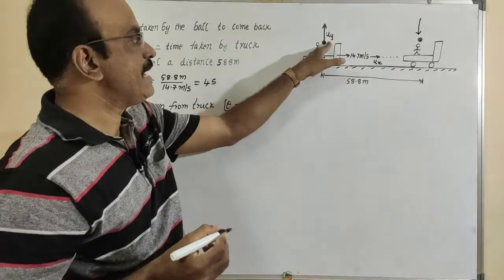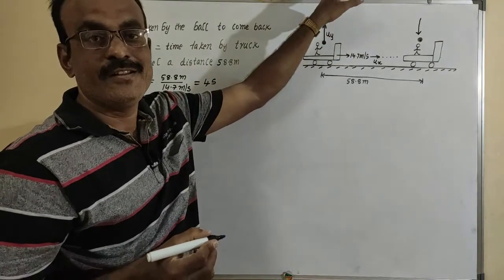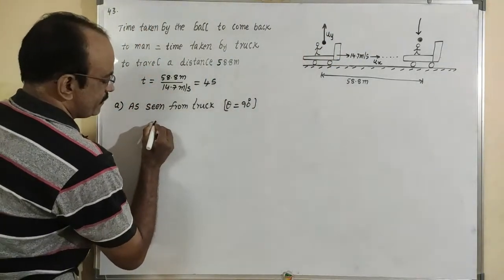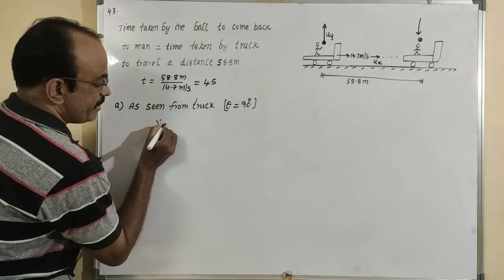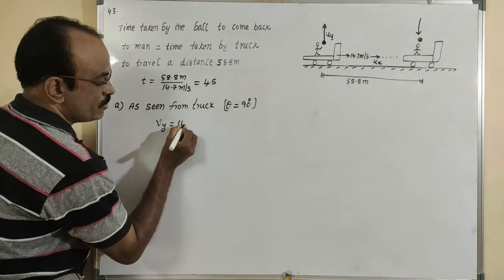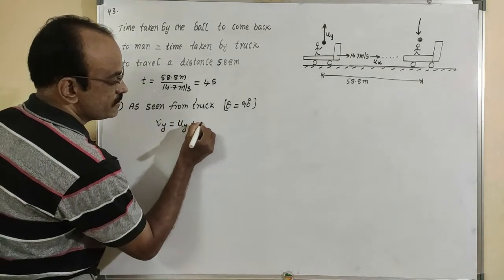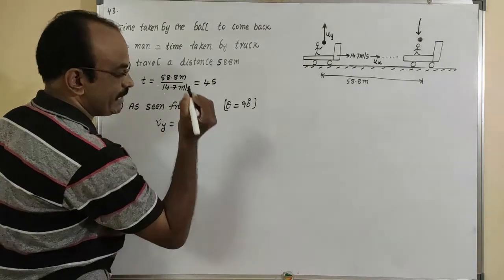But I want to calculate the velocity. So what is the formula here? That is Vy is equal to Uy plus a into t.